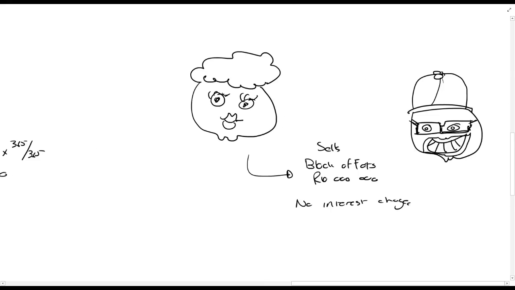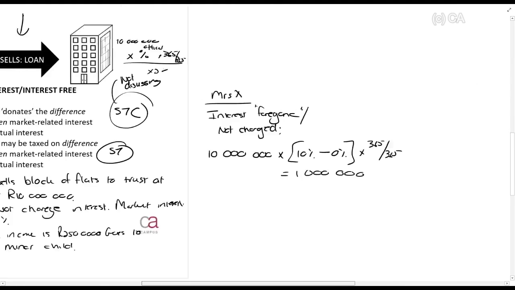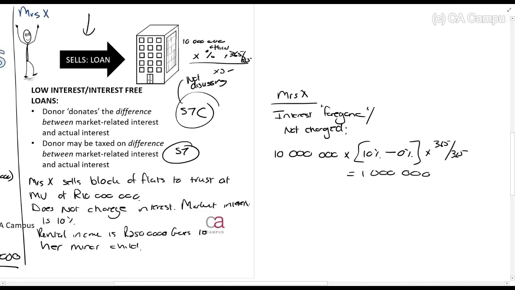Let's say he takes that money, this block of flats, and he manages to generate rental income. So in the trust, he manages to generate it. Maybe he's involved there, even if it's not, right? But the rental income is 2.5 million rands. So what I want you to understand, the 2.5 million, I'm using it specifically for an example.